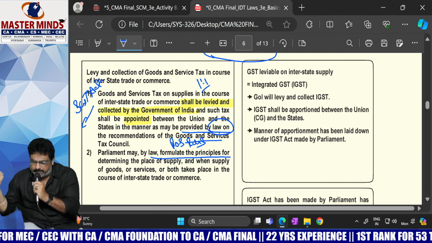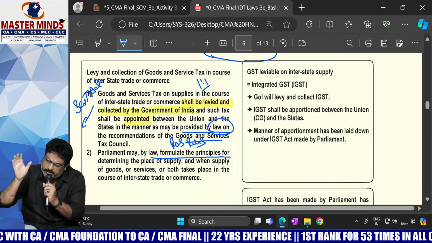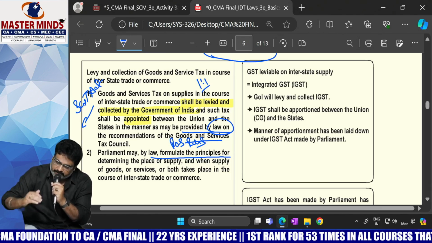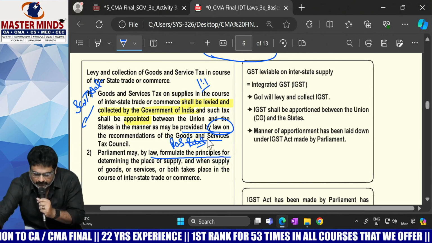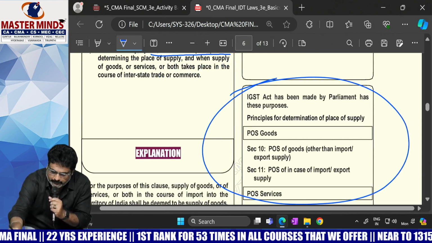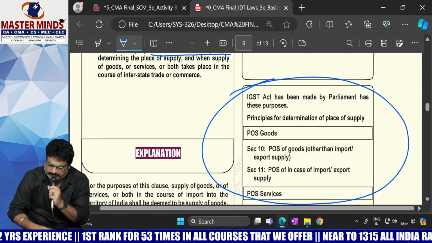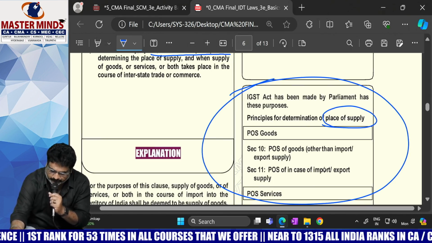That is point number 2. For that sake, the Parliament created the concept of place of supply rules. Based on that, we will decide whether it is intrastate supply or interstate supply. For that, an explanation part was given. The IGST Act, made by the Parliament, has 3 purposes. First one, principles for determination of place of supply.